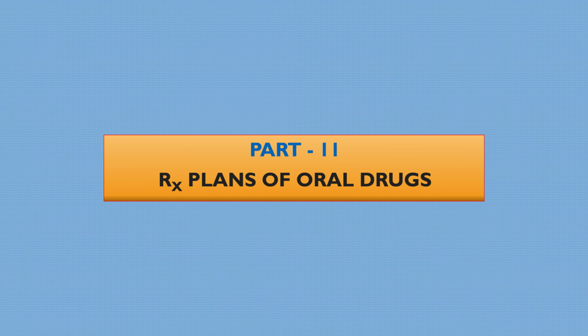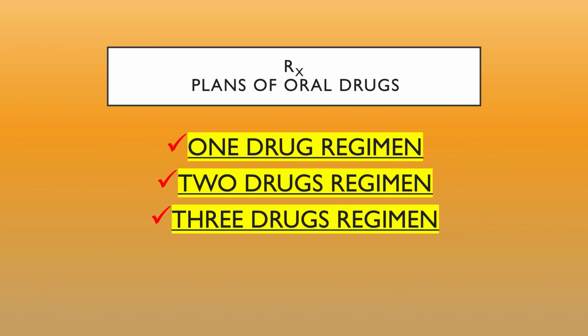So how to plan these oral drugs for a diabetic patient? Diabetes is roughly divided into two categories, type 1 diabetes and type 2 diabetes, majorly. Type 1 is where insulin deficiency is prominent and type 2 is where insulin resistance is the main pathology. So these oral drugs work for type 2 diabetes, because a type 1 diabetes patient is dependent on insulin, because there is no insulin production or very little insulin production. So they are completely dependent on insulin, whereas type 2 diabetes patients are more dependent on oral drugs.